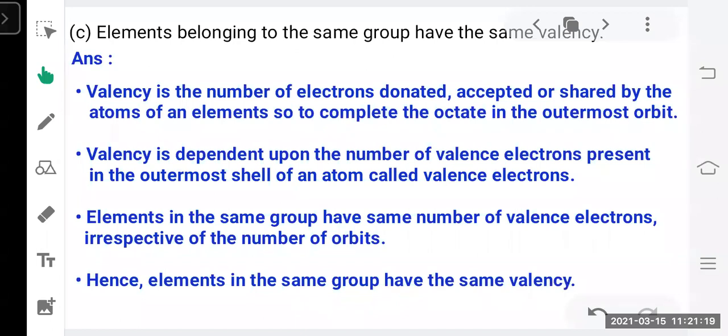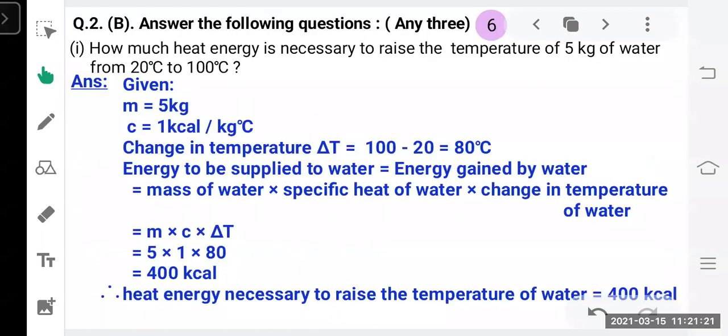Okay, now let's begin. Question number 2, B section. In the B section, there are a total of 5 questions given to you. Out of these 5 questions, you have to solve any 3 questions and each question carries 2 marks. So you can see here there is one numerical problem given to you, and whenever a numerical problem comes in your board exam, it is based on direct formulas.